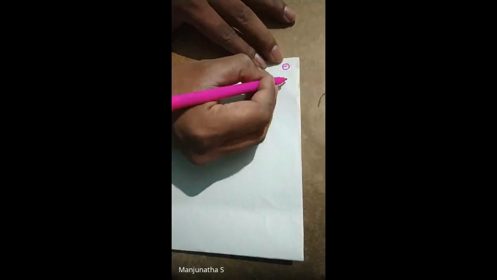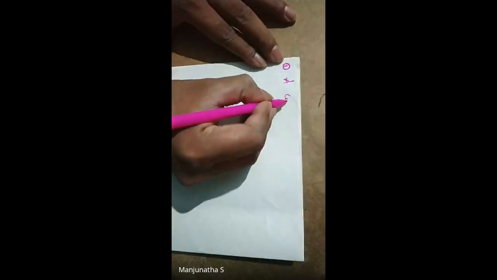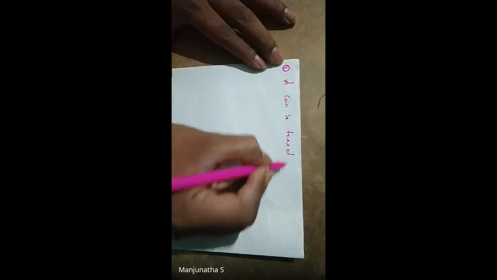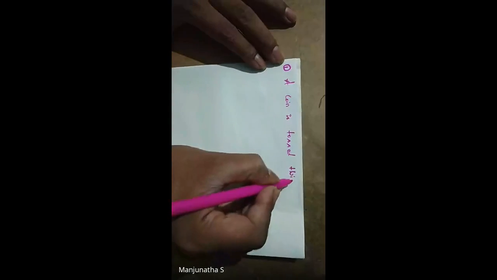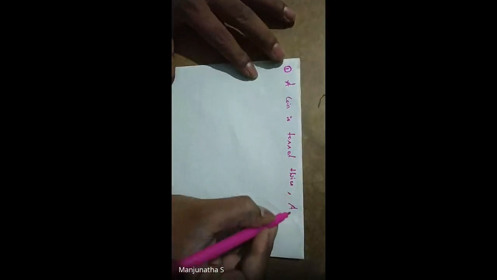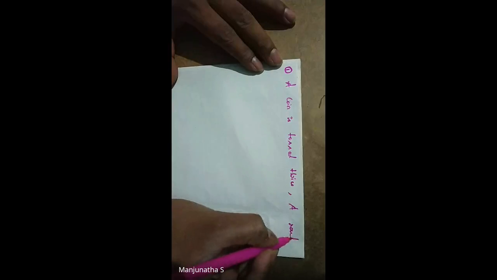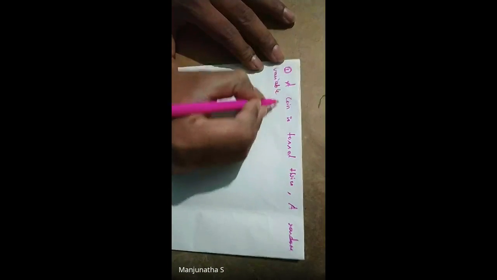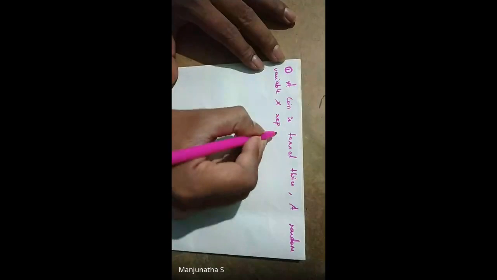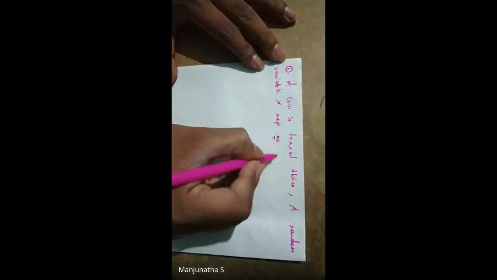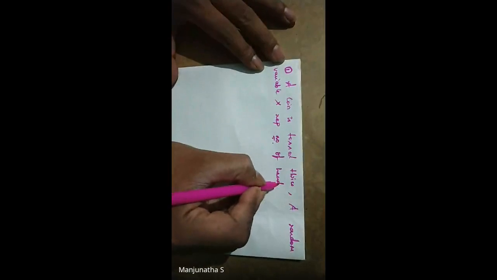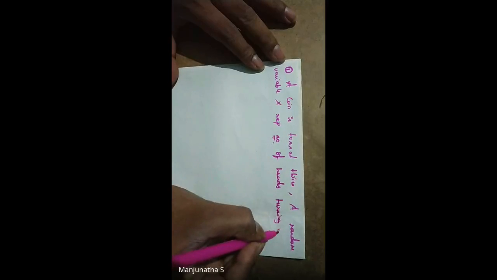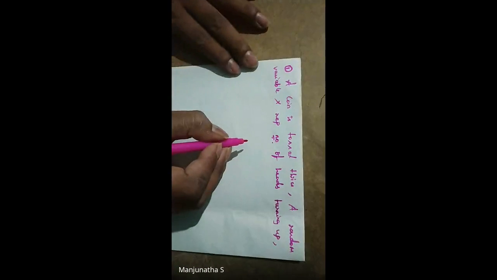So a coin is tossed twice. There is only one coin, and it is tossed twice. A random variable X represents the number of heads turning up.